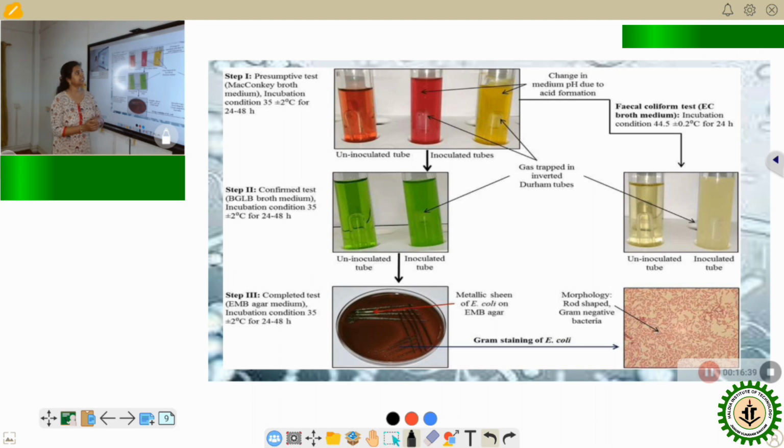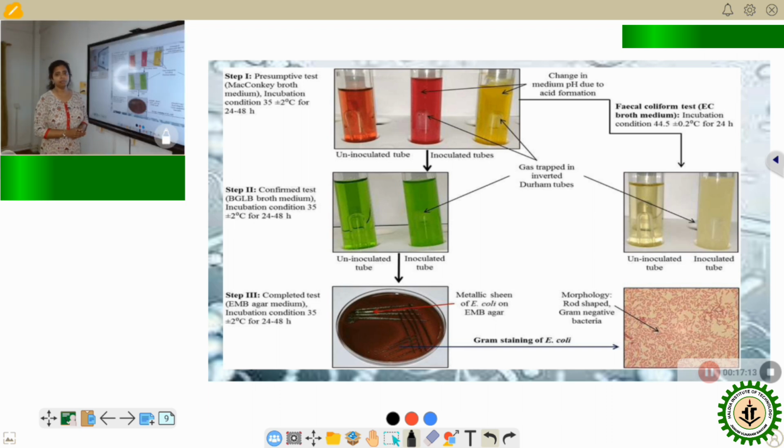Now, let us discuss these tests in detail. First, let us see the first diagram, where we discuss the presumptive test. This presumptive test consists of a broth which is inoculated with our sample. The broth is called McConkey broth, a special type of broth which contains lactose. Inverted Durham's tubes, which are used to detect gas production by microbes, are kept inside the test tubes, and these are incubated for 24 to 48 hours.